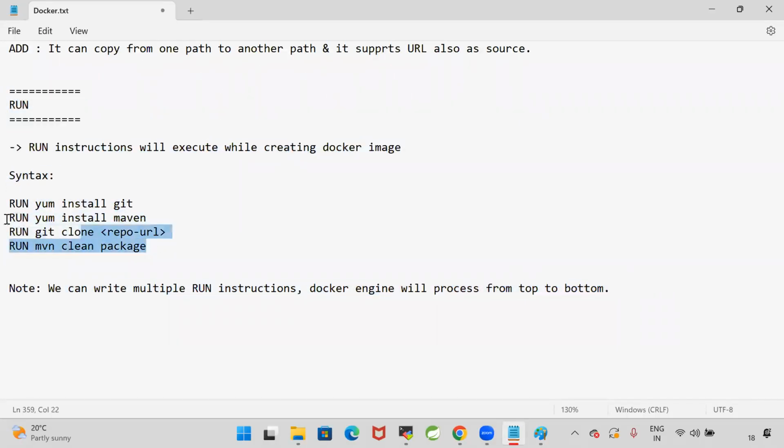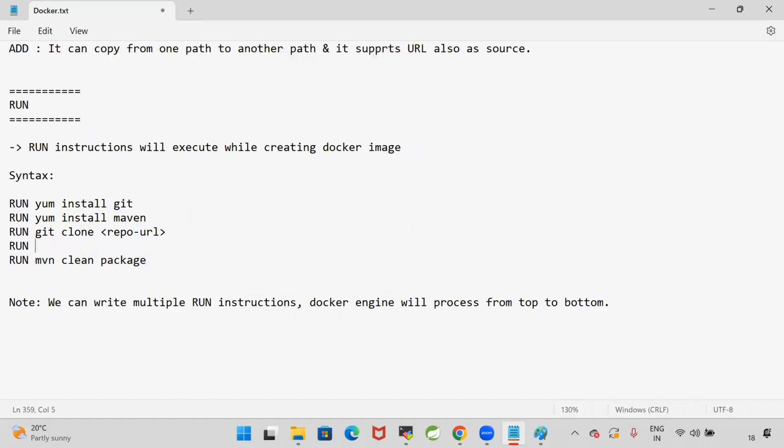So like this, you can write all four instructions in the Docker file. First, it will install Git, then it will install Maven, then it will clone the repository, then it will package that repository. Now here, I will specify run cd repo name, so we get inside that project, then it will execute mvn clean package. So I'm installing Git, installing Maven, cloning the repository, going inside the repository directory, then executing mvn clean package. Like this, you can execute several instructions by using run.